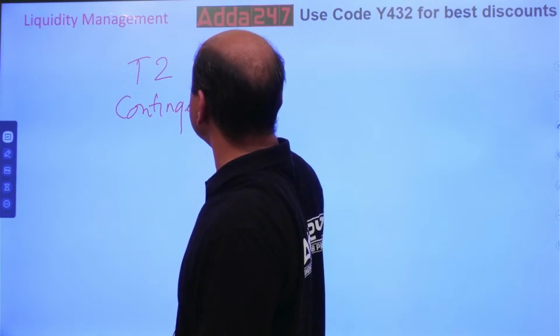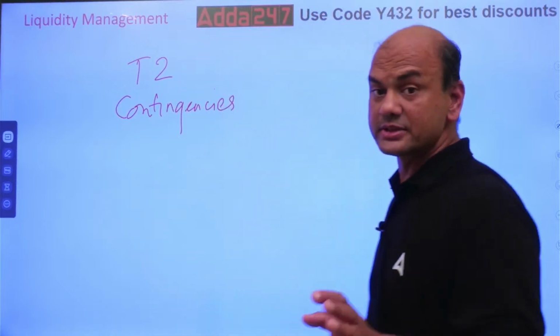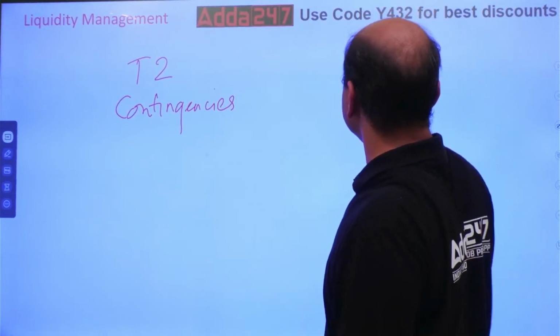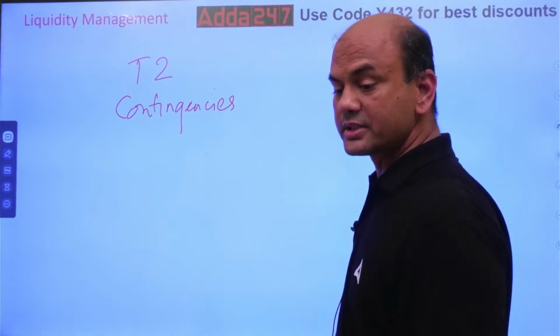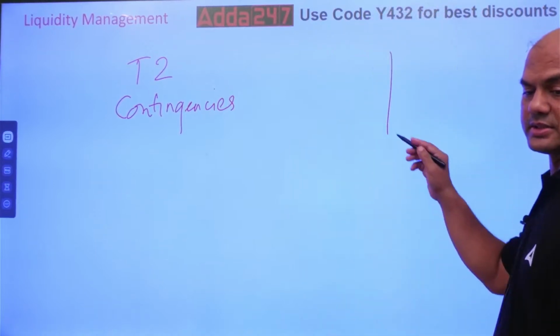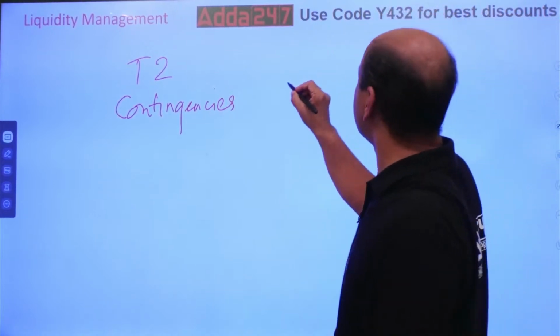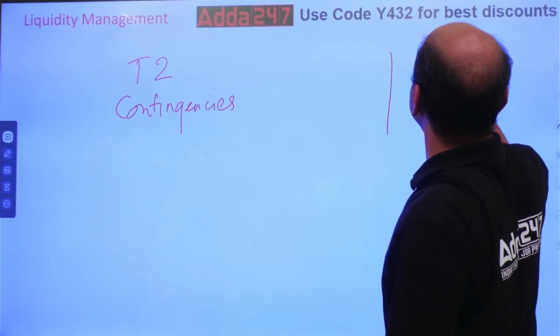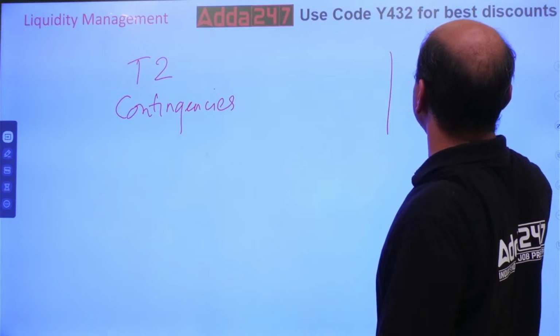So there are two things in contingencies. Kindly note, contingencies is not an easy task. There are two ways of answering this. One is the given figure. Let me write it. Given figure. What is given? What is given is 200 CR.